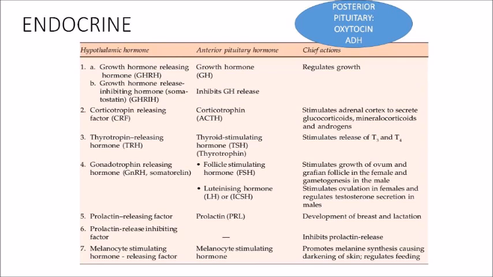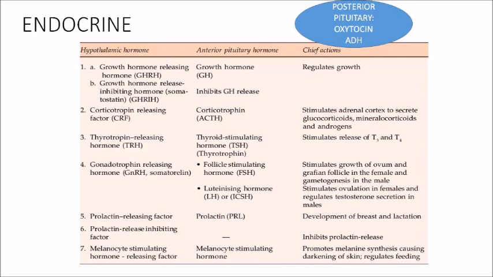The first one is growth hormone releasing hormone. This will stimulate the anterior pituitary to secrete growth hormone. And there is something called growth hormone release inhibiting hormone from the hypothalamus. This will inhibit the release of growth hormone. Second one is corticotropin releasing factor, which will help anterior pituitary to release corticotropin. Then again thyrotropin releasing hormone, which acts on the anterior pituitary to release thyroid stimulating hormone or TSH.